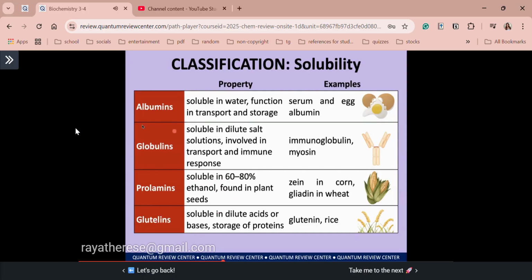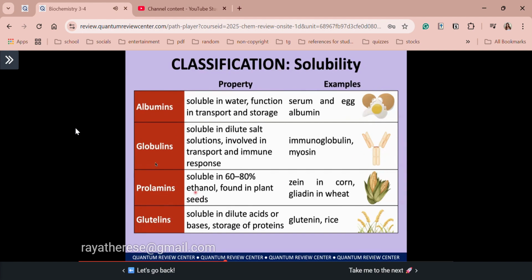So first one, albumins. Class, I will just focus on the solubility of this classification. Albumins are water soluble. Ang common example, egg albumin. O, diba? Globulins, of course, are soluble in saline or dilute salt solutions. For instance, we have immunoglobulin. So ito class ang visualization or picture ng immunoglobulin. I think this is immunoglobulin A.